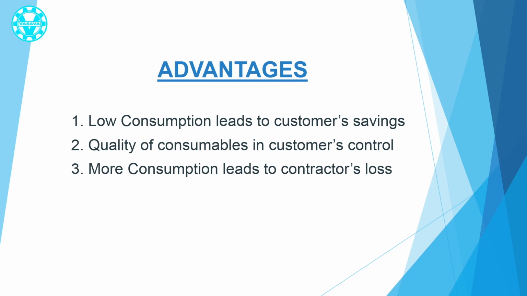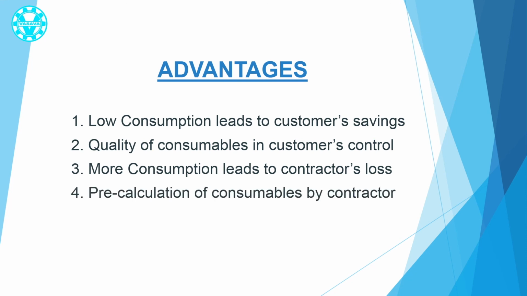Last point here is how the tender is fair. Number 4, during the tender stage, the contractor is given a free hand to calculate the consumption and quote. The figure is not binding by the customer. If it exceeds, the contractor will have no voice about it, because they have quoted it. If the contractor quotes too pessimistic a figure, then they will be out of the competition, because it will shoot up their overall quoted tender value.